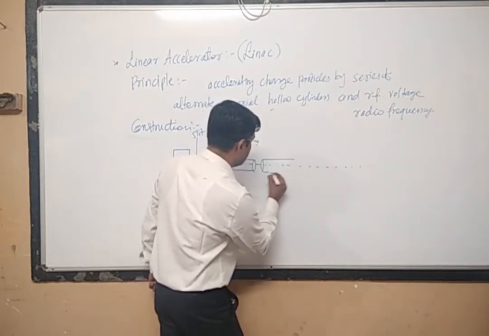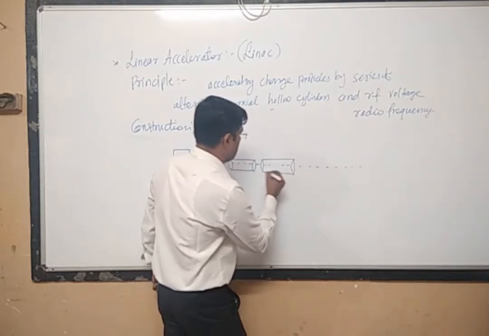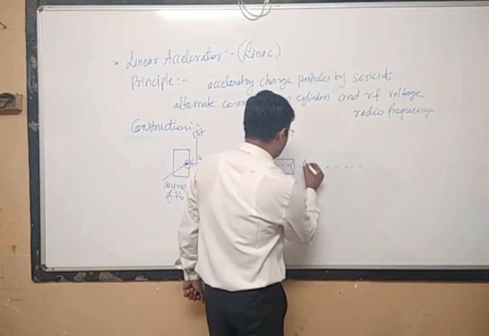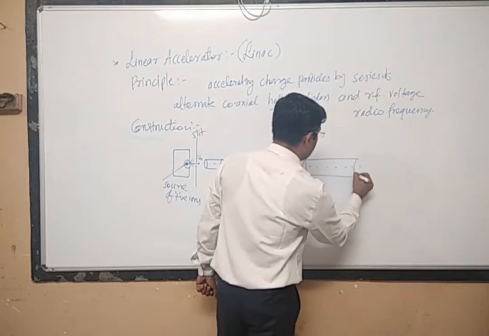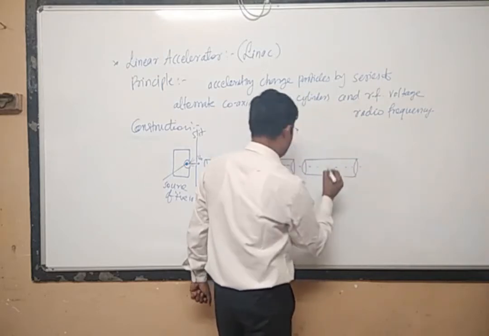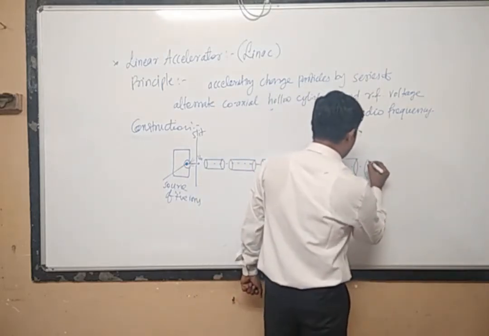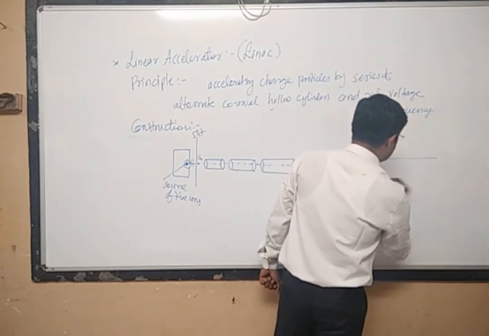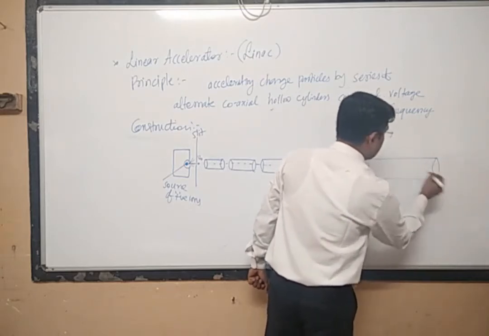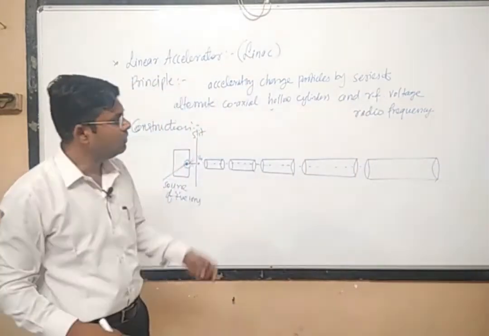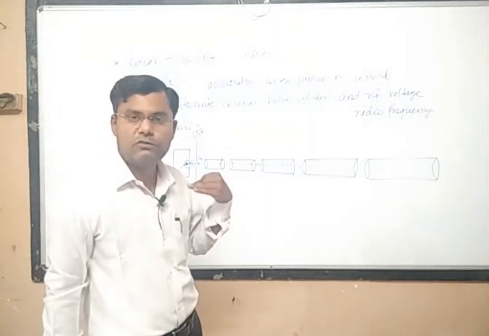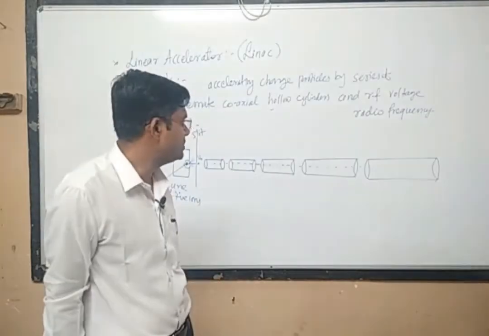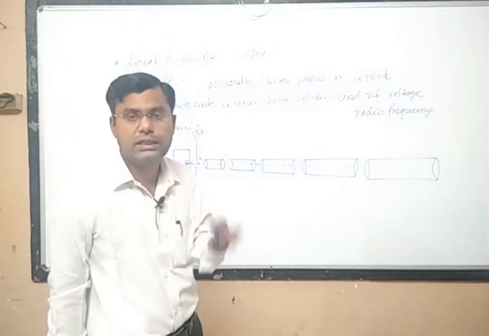And again the length of the third cylinder will be more. Then after some distance there will be the fourth cylinder, and the length of the fourth cylinder will again be more. And again there will be a fifth cylinder, sixth cylinder, seventh cylinder, and so on. It consists of a large number of cylinders. The complete length of this device is of the order of some kilometers, sometimes hundreds of kilometers. It depends on how much you want to increase the energy.